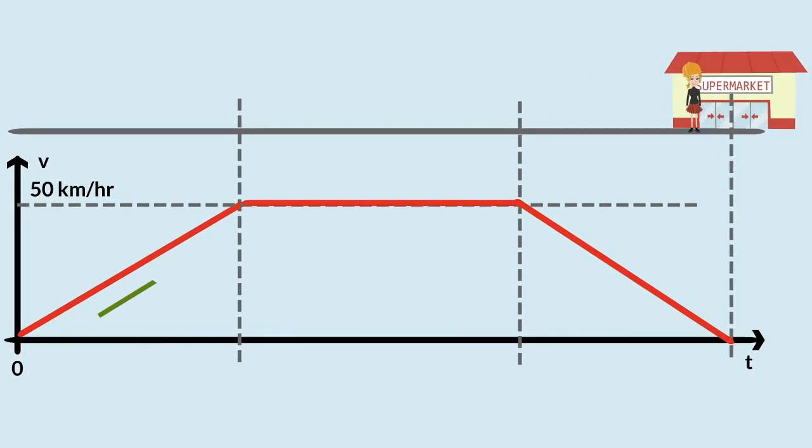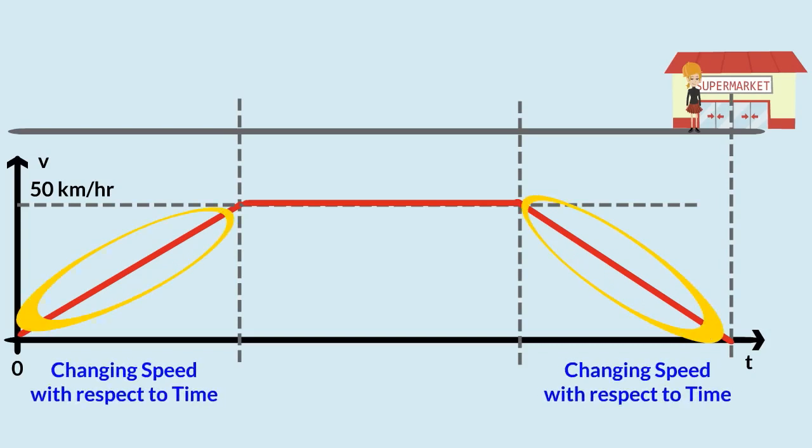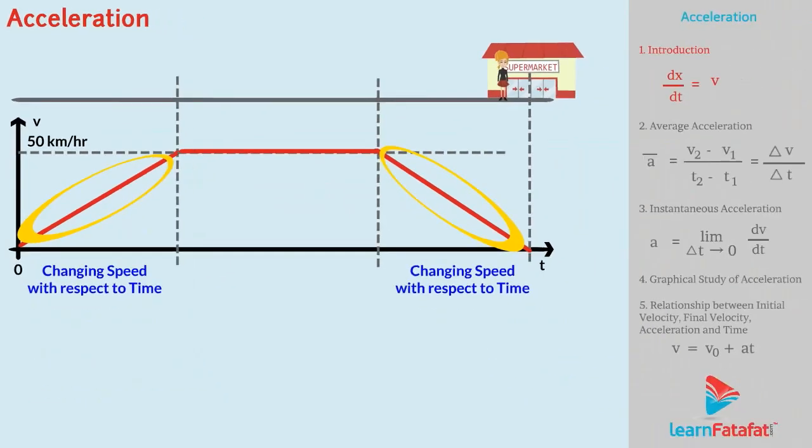During start of the motion, she is increasing the velocity of scooty with respect to time. Similarly, during end of motion, she is reducing the velocity of scooty with respect to time. In both conditions, she is changing the speed with respect to time. Can we measure the rate at which she increases or decreases the velocity?